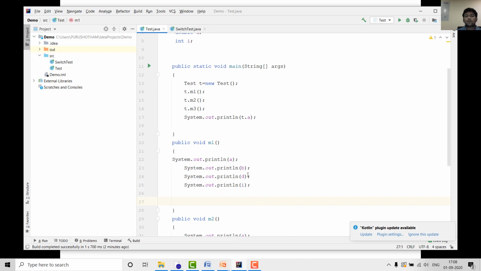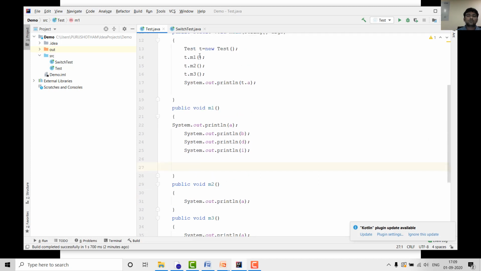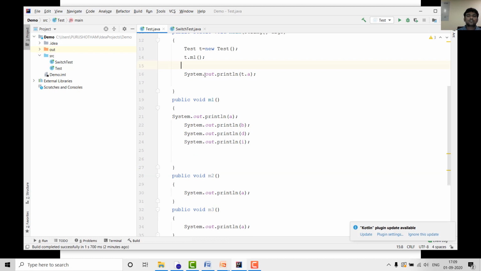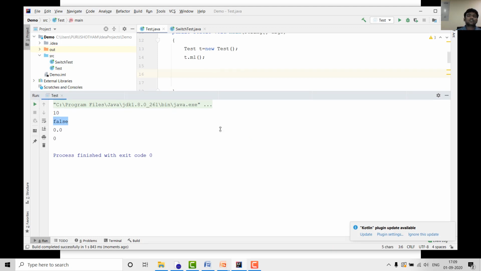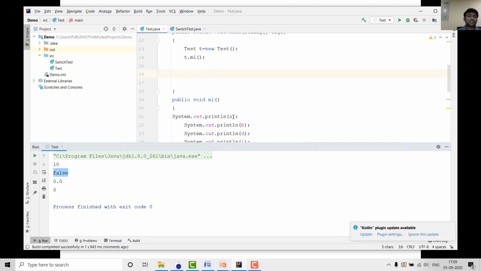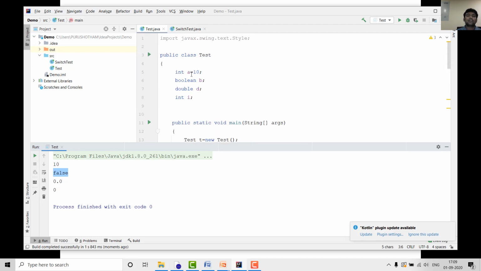Now in m1 I want to print these 3 values. These two are not required as of now, so I'm not calling them. Suppose you run this application, now we will see. First it will print 10, which is the assigned value. The second one is boolean b. In boolean b I just declared the boolean variable, but I did not initialize anything. If you don't initialize anything, the JVM automatically allocates the default value.